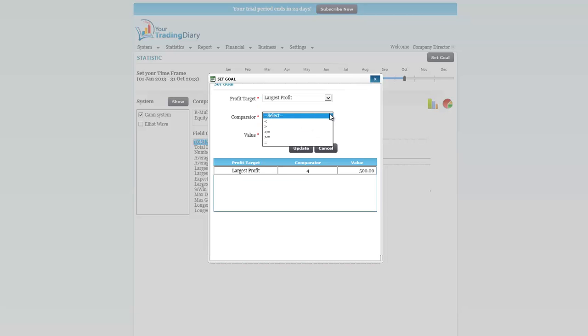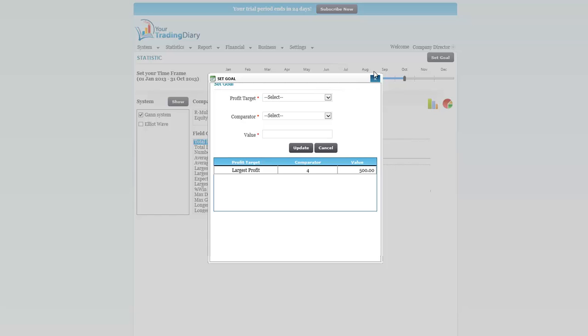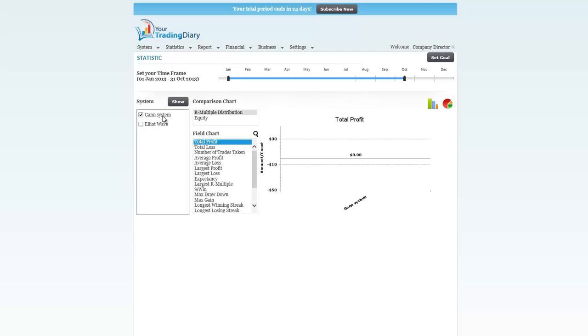If I set a goal for largest profit to be greater than or equal to 500, knowing that I've taken a $1,000 profit already, we can see that that's been successfully saved.